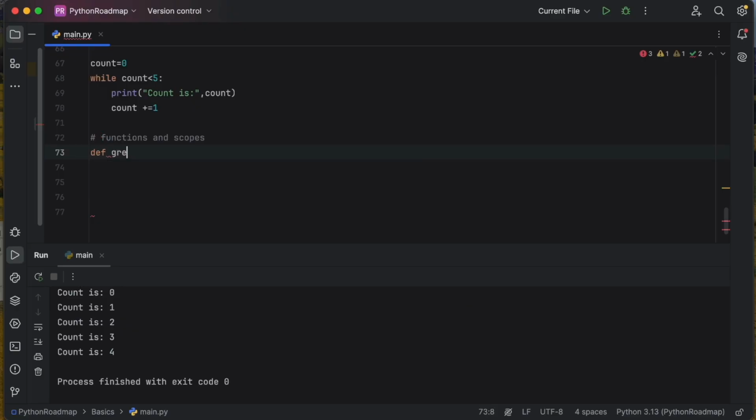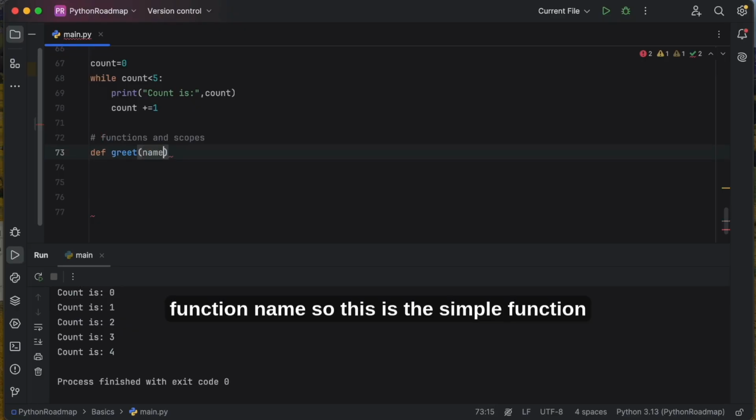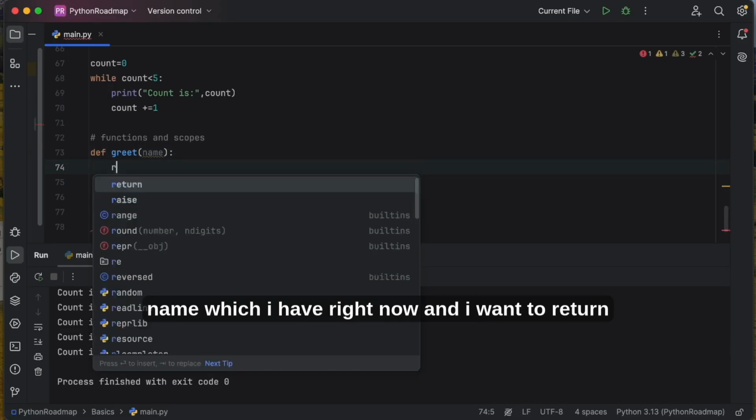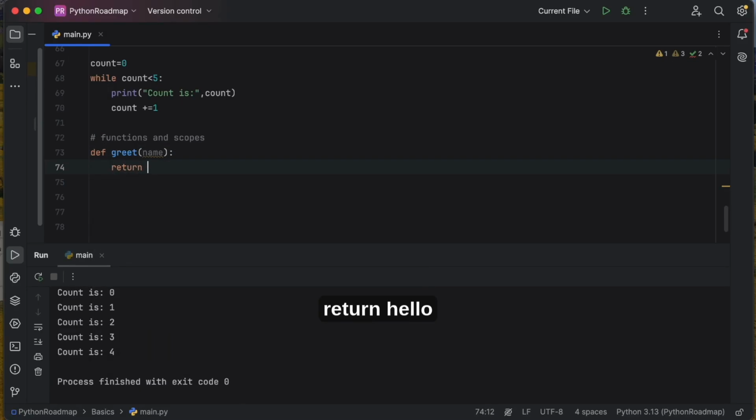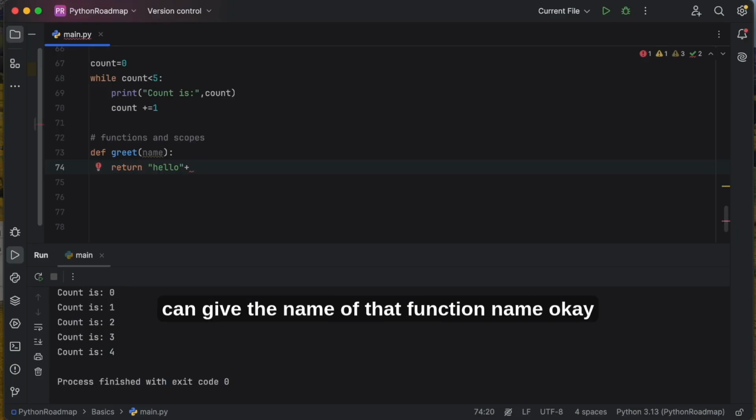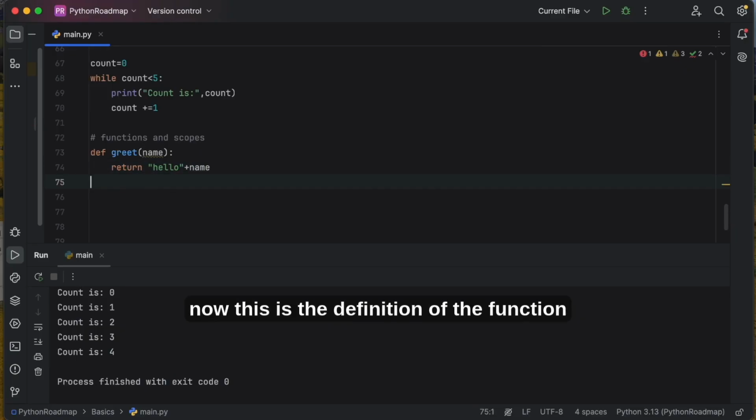I want to create a function greet with a name, and I want to return hello plus the name. Now this is the definition of the function.